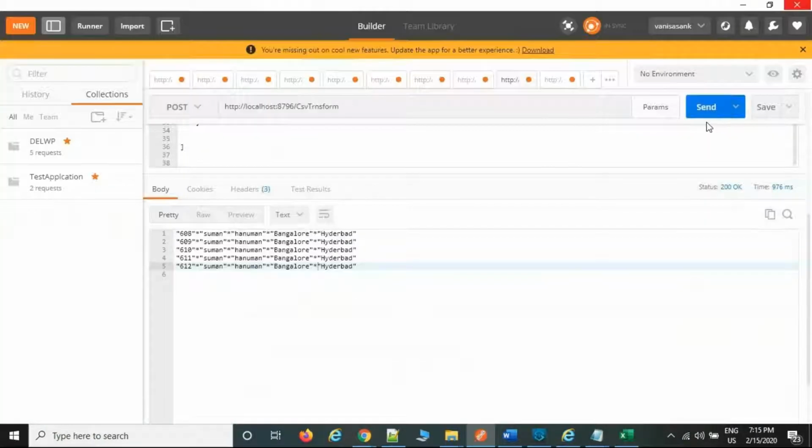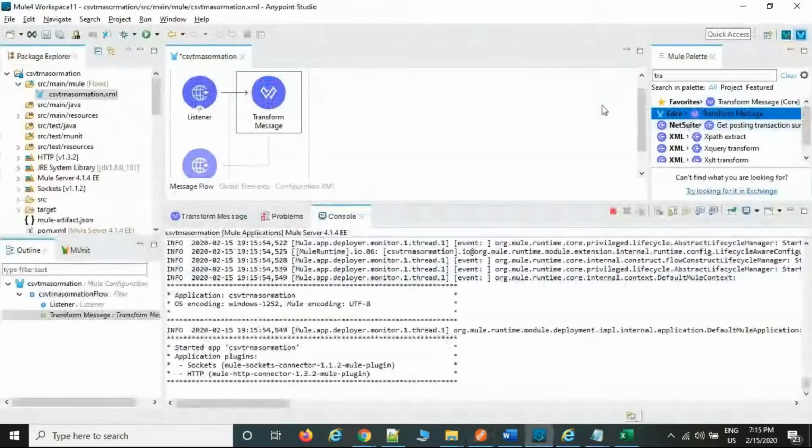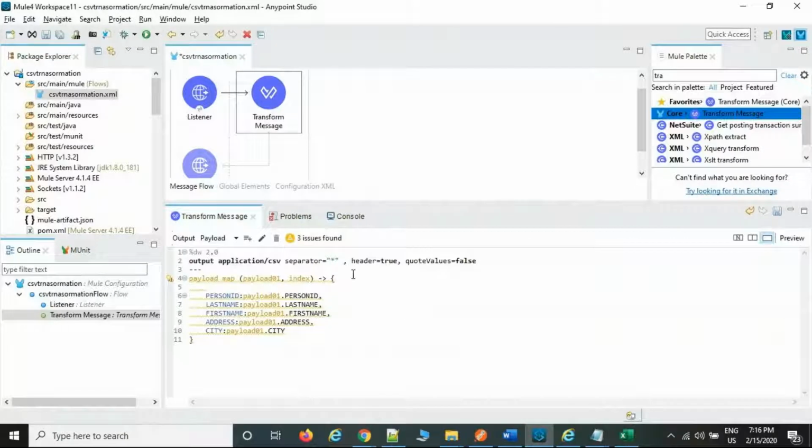Before you restart, let's say, for example, you need the quotes only for the address. So you would have to add it right next to the value or mapping, like payload dot address.